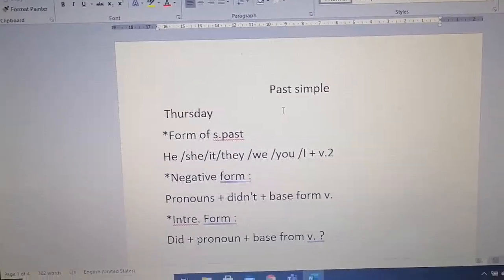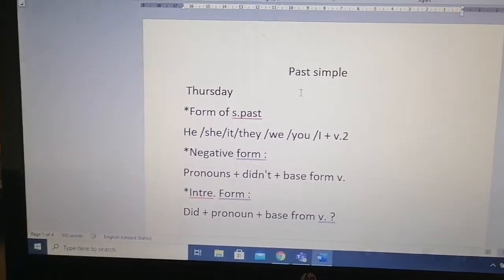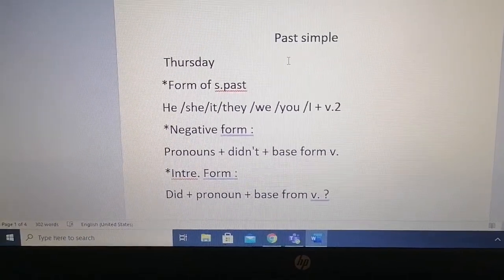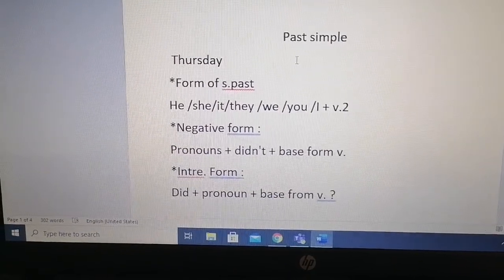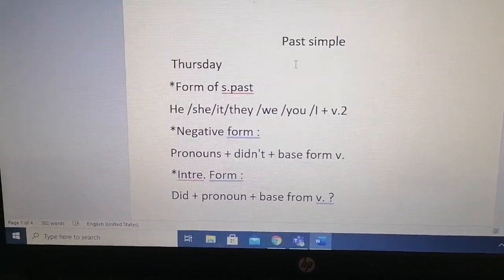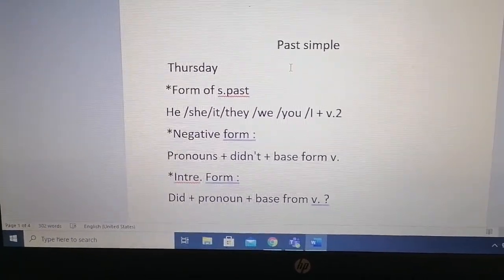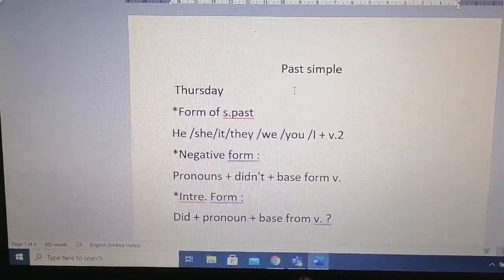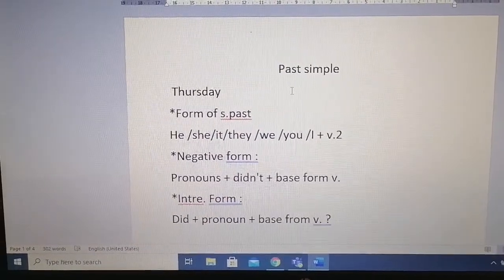Morning, 8th grades. Today we've talked about past simple, okay, and we finished our lesson. We started on Thursday and we finished it today morning. I'm gonna give you a brief explanation so you can have it whenever you want it and revise it, okay?